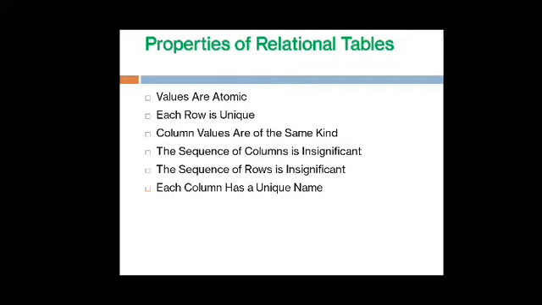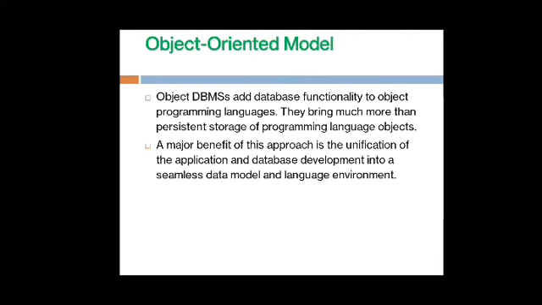The sequence of columns is insignificant. That means when we are using a column of serial numbers 1, 2, 3 and 4, and at the last 10, these can be in either ascending or descending order. So we can just take care of this, and each column has a unique name.